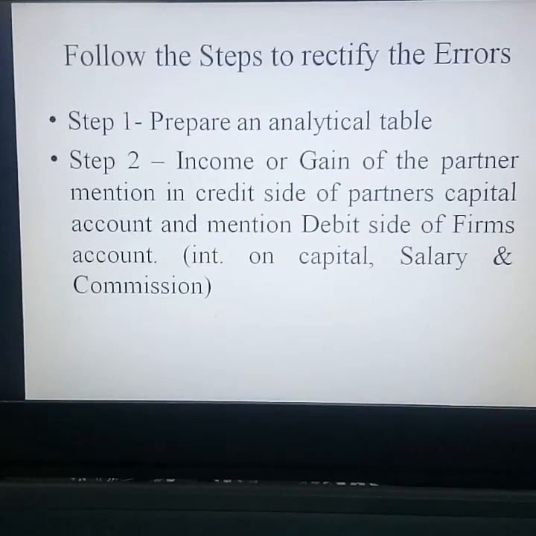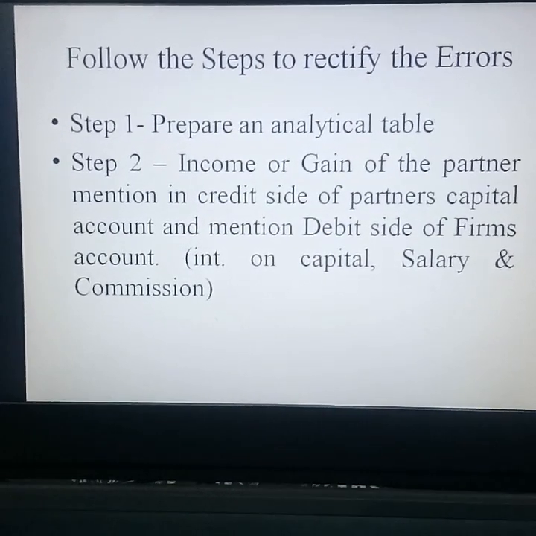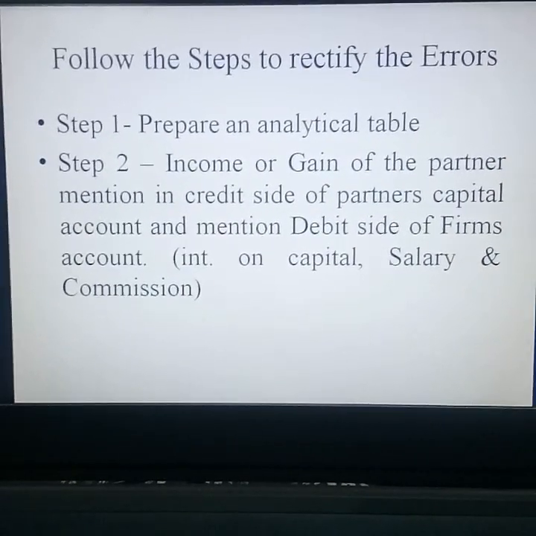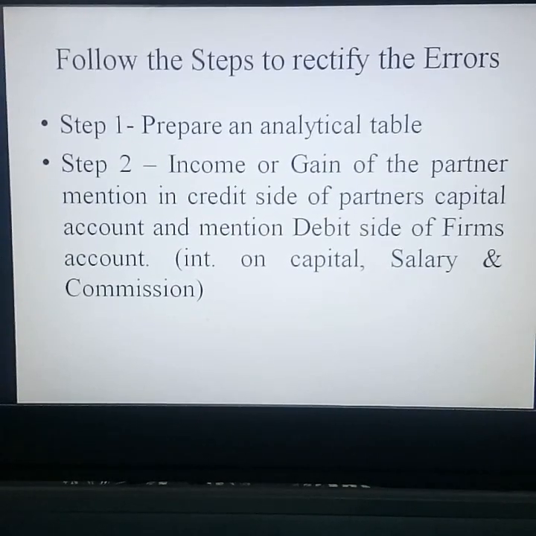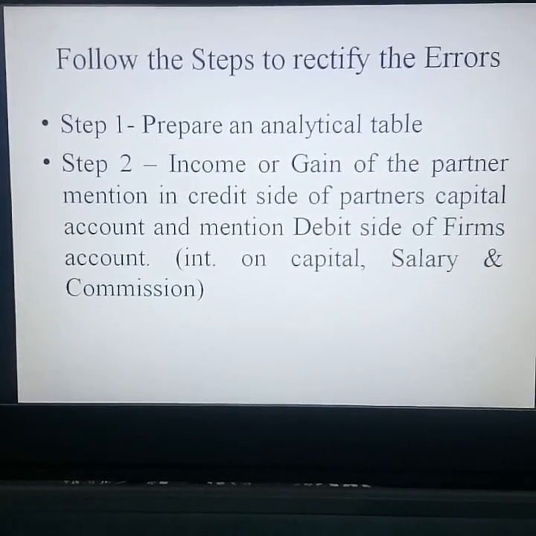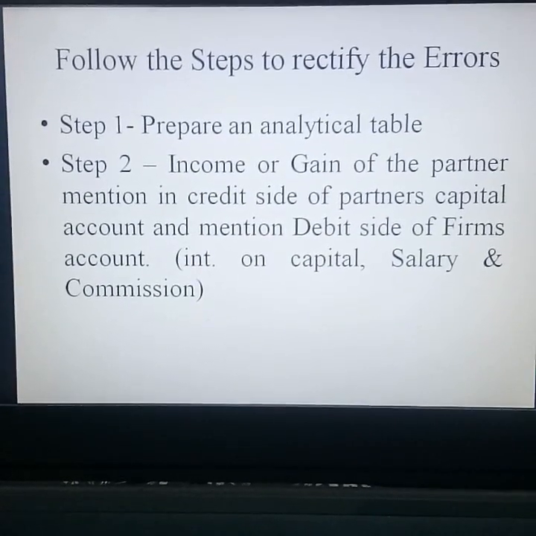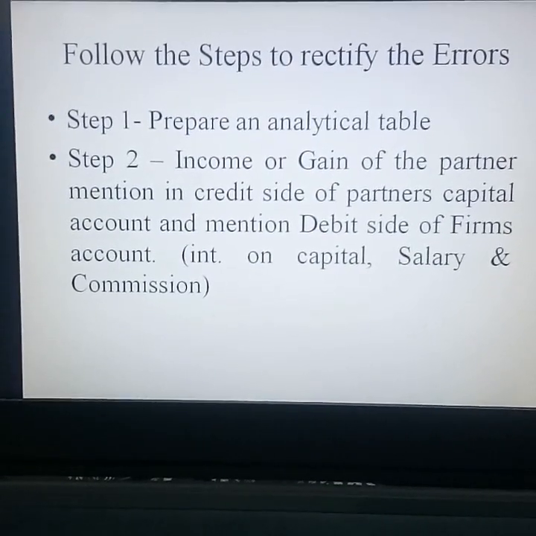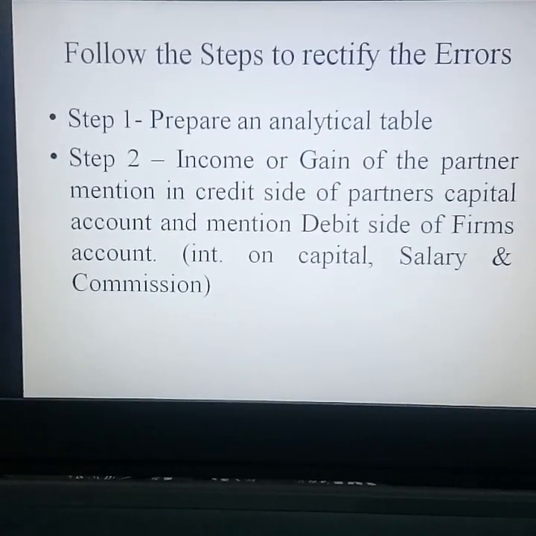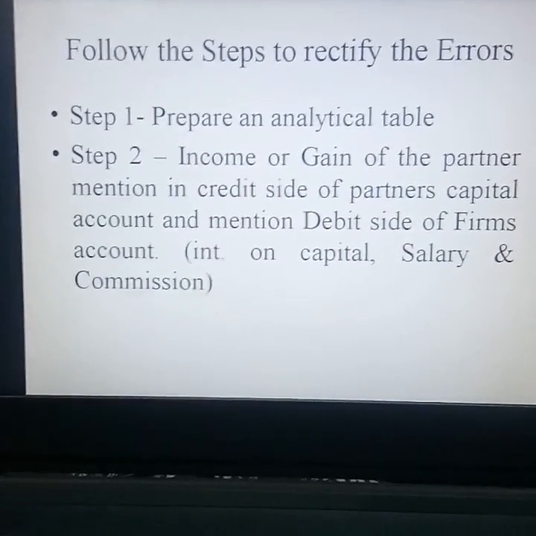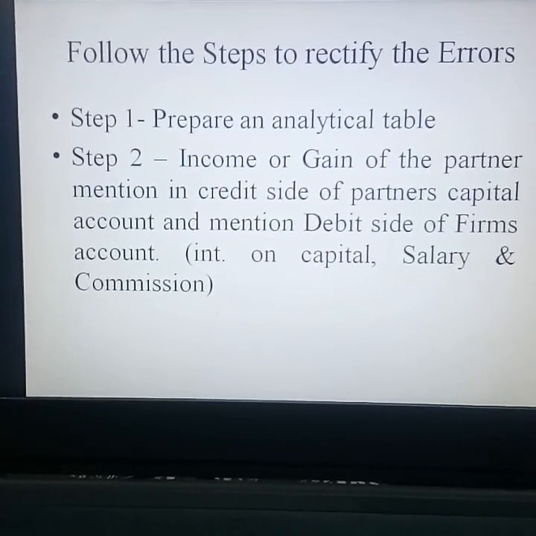Step 1, prepare an analytical table. I will show you how to prepare that analytical table. Second, the income or gain of partners is mentioned on the credit side of the partners' capital account and on the debit side of the firm's account, that is interest on capital, salary, commission, etc. So the concept is, one person's expense is another person's income. From the firm's point of view, interest on capital, salary, and commission are additions, losses or expenses for the business. At the same time, from the partner's point of view, it is income.